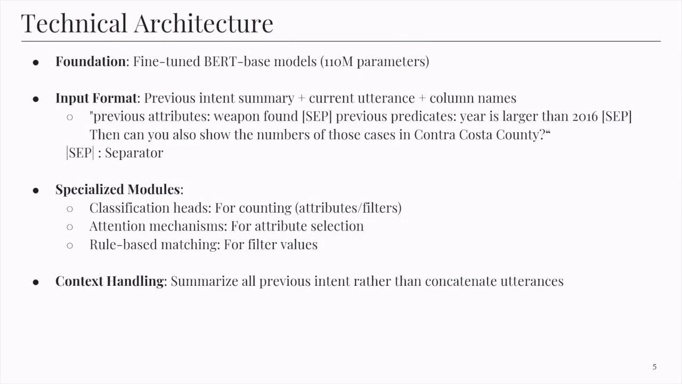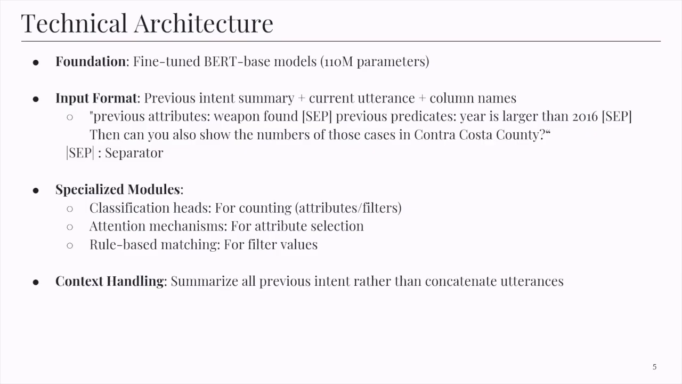Now let's look at Luna's technical architecture, which consists of 4 different parts. First, the foundation. They use a fine-tuned BERT-based model with only 110 million parameters. And next is the input format. Instead of concatenating all previous conversation results like other approaches do, Luna creates a compact summary of previous intent. This format is very intuitive because it directly tells the model what was previously visualized and filtered, making it much easier to understand the current request in context.